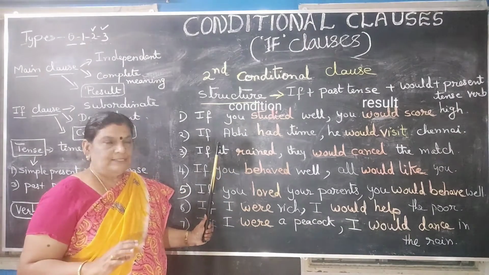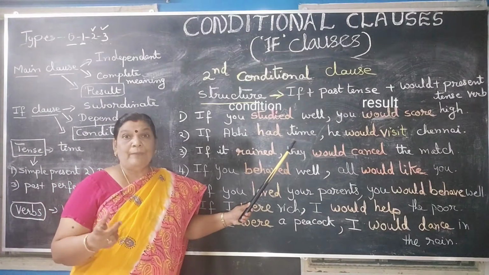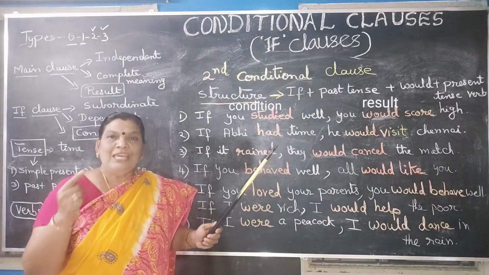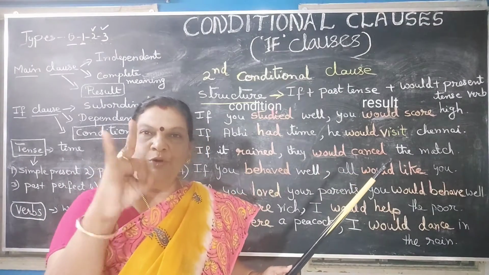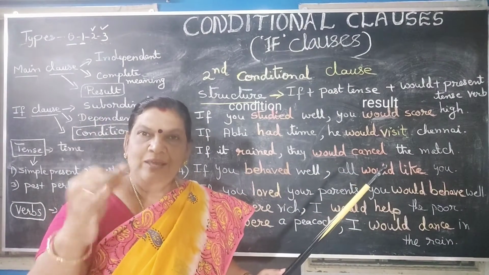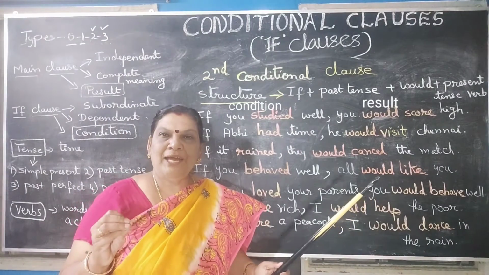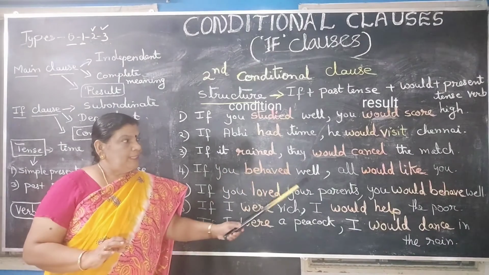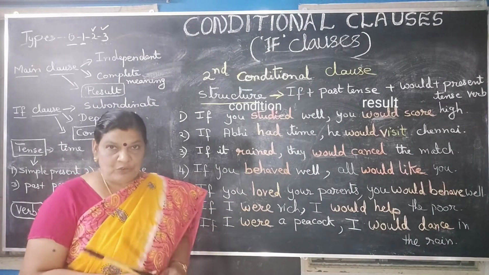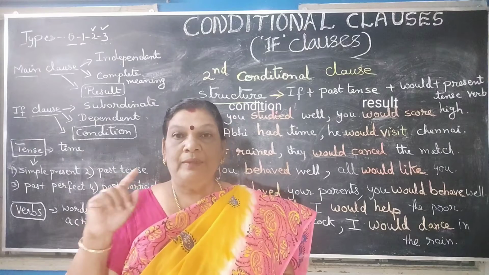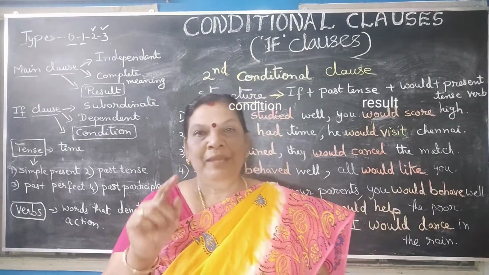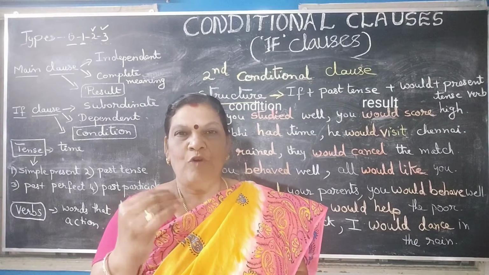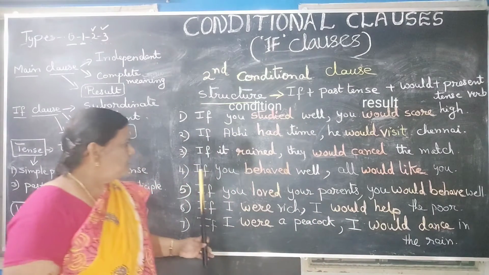Coming to the next sentence. If Abhi had time, he would visit Chennai. Had, would visit. Now look at the next sentence. If it rained, they would cancel the match. Here, rained is the past tense, and would cancel is would plus the present tense form of the verb.